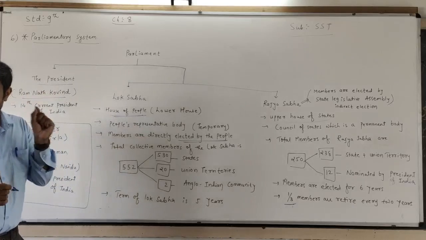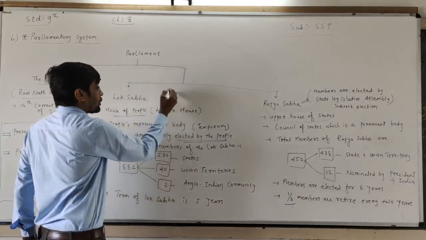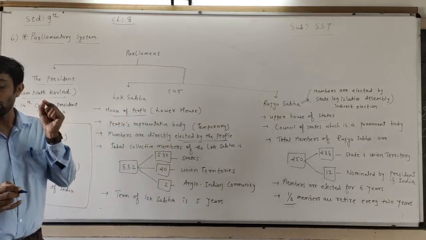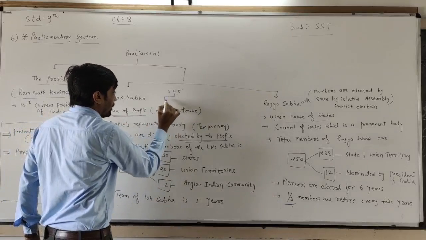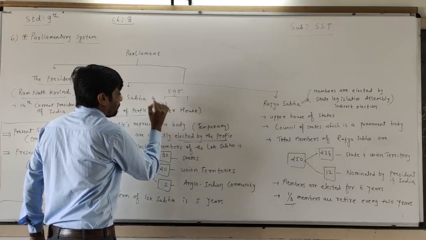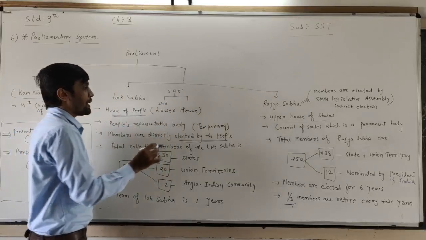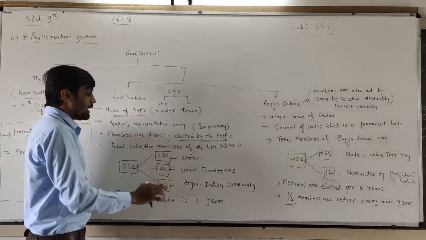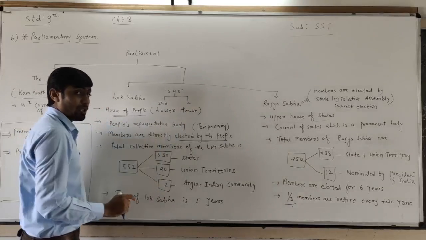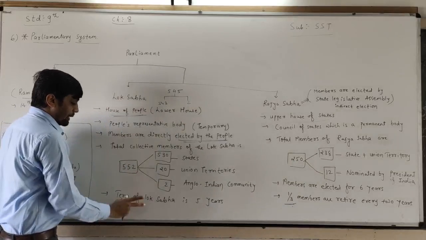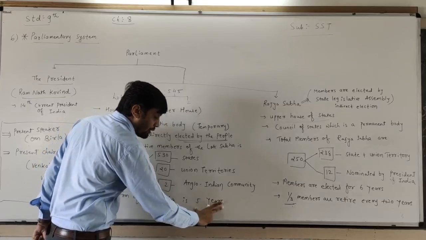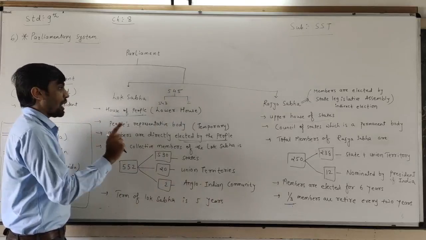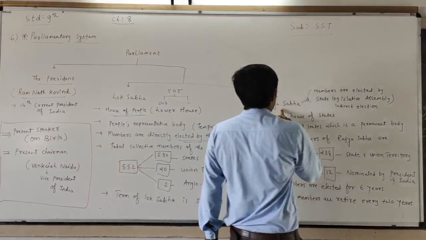If you see the present condition of India, there are a total of 545 members. Out of the 545, 543 members are elected by the people, and 2 members are directly nominated by the President of India, from the Anglo-Indian community. The term of the Lok Sabha is 5 years. For how many years? For 5 years.